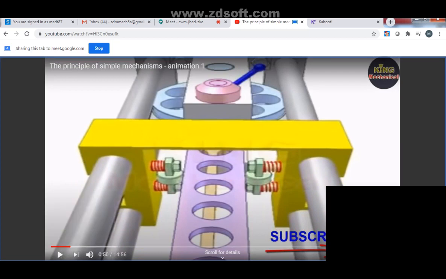See here, how is the connection between the yellow part and this rod? This forms a kinematic pair. This yellow part and this shaft will form a kinematic pair. And what type of pair is this? This is not a direct pin pair. It can be a cylindrical pair, right? This is a rod having a cylindrical shape, so this can be a cylindrical pair.